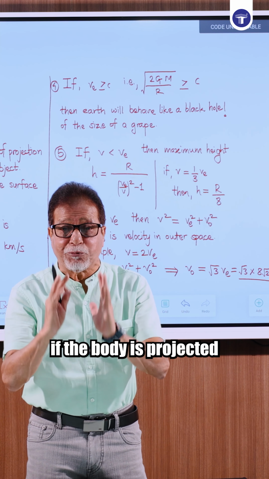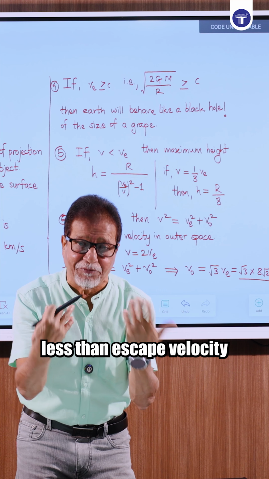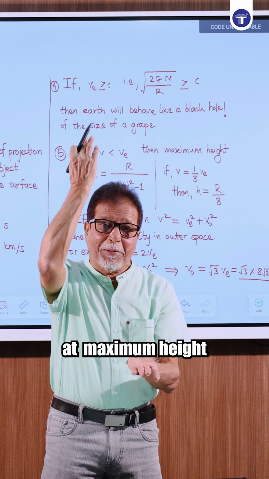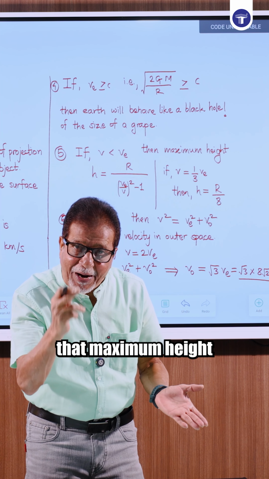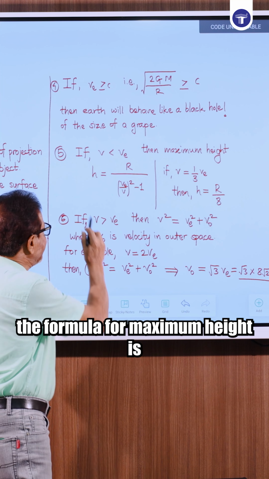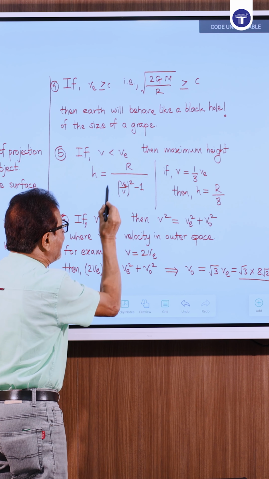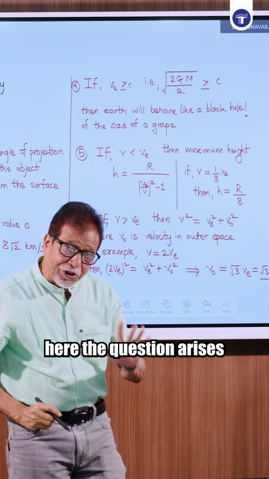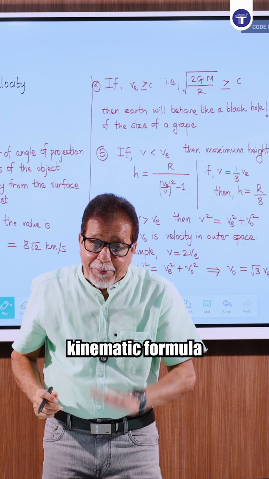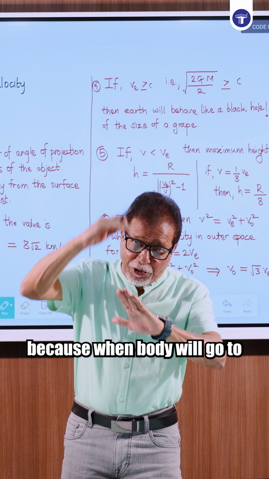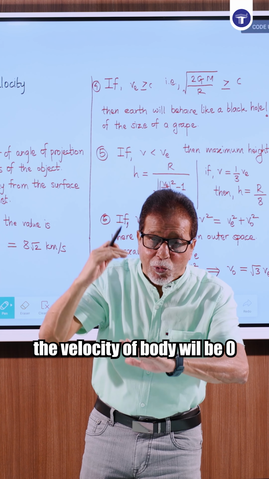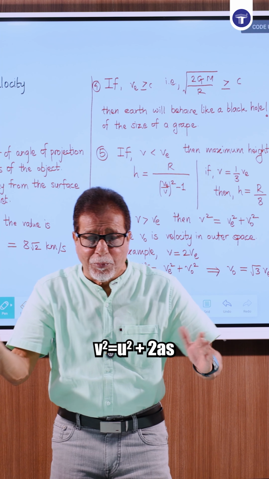Question number 1 is, if the body is projected with a velocity less than escape velocity, then the body will travel to a maximum height. We have to calculate that maximum height. The formula for maximum height is h equals r upon (ve/v) the whole square minus 1. Here the question arises, can we apply the kinematic formula? Because when the body reaches the maximum height, the velocity of the body will be 0. Can I apply the formula v square is equal to u square plus 2as?